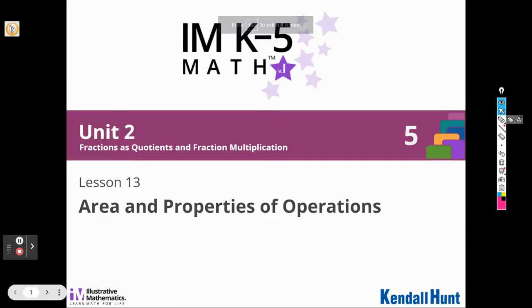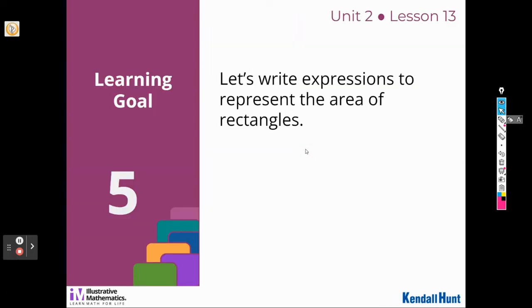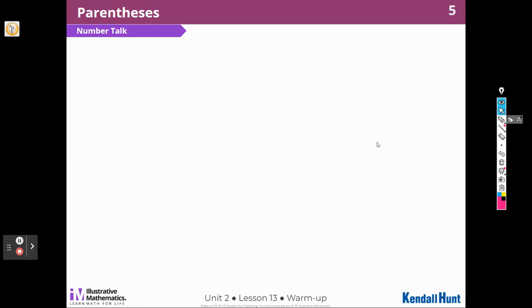Hi, it's Mrs. Lemoyne again, and today we're going to be doing Illustrative Math Grade 5, Unit 2, Lesson 13, Area and Properties of Operations. We're going to start today by writing expressions to represent the area of rectangles. So let's jump up into our warm-up, which is a number talk today.